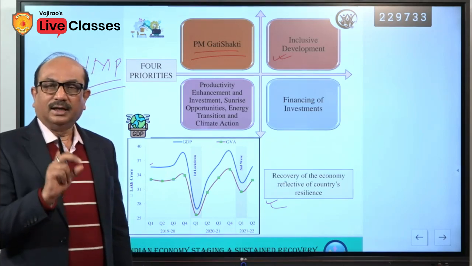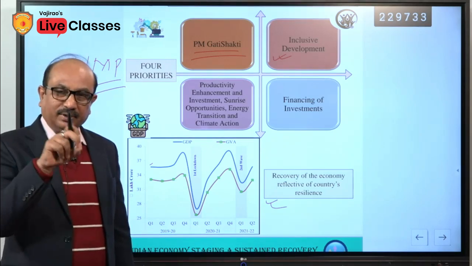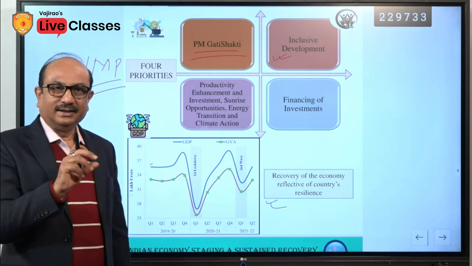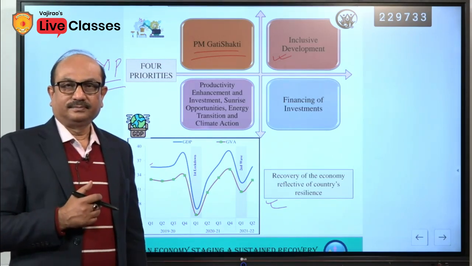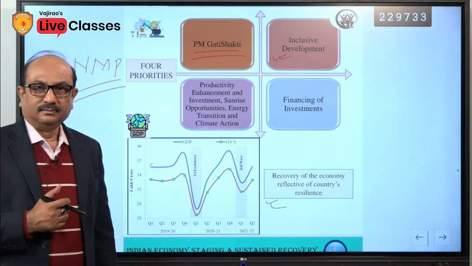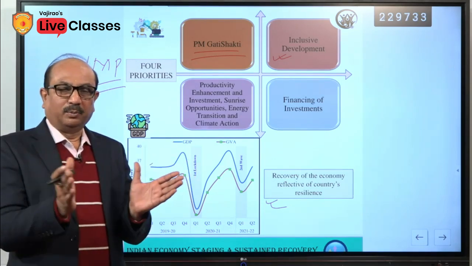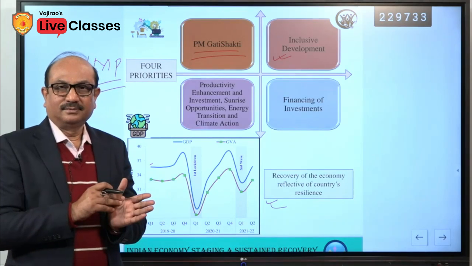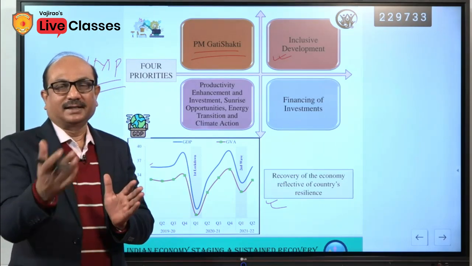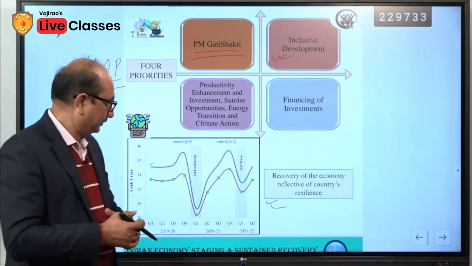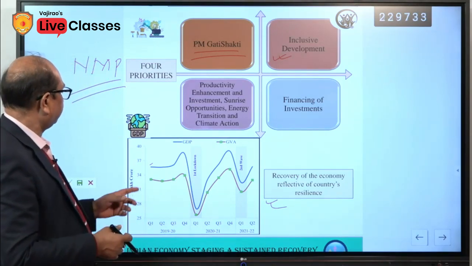It means that under GDP, taxes have been included. In GVA, there is no tax. In other words, you can say GVA is the value of production without tax, and GDP is the value of production with tax, and that is why it makes a difference.